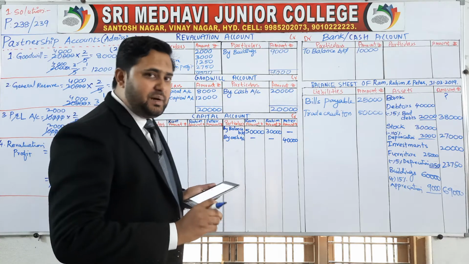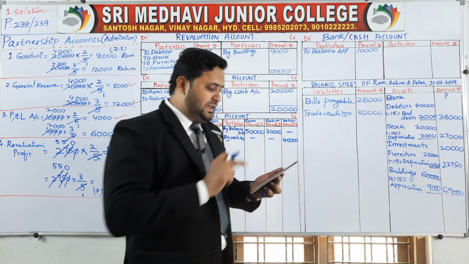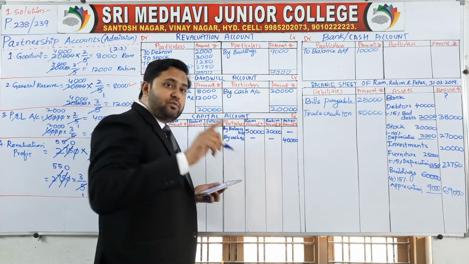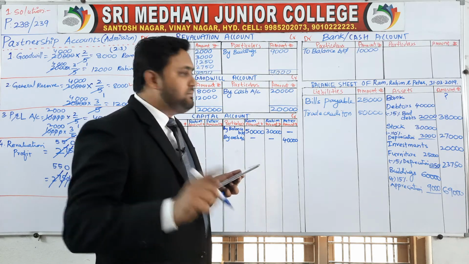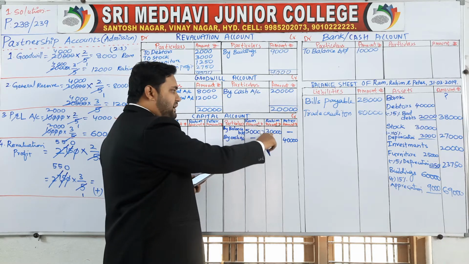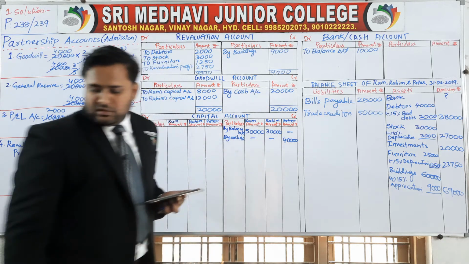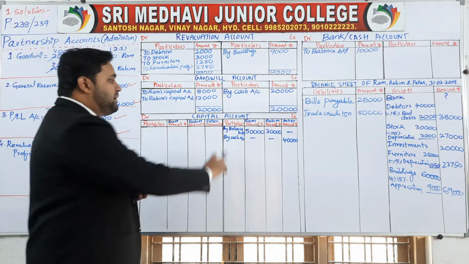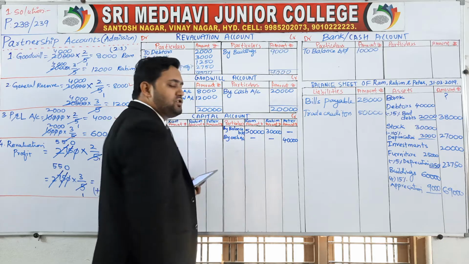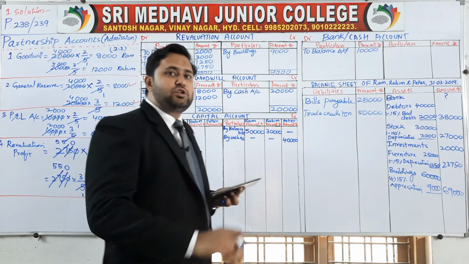From where did you get this balance? From liabilities. On liability sides, Ram balance is 50,000. On liability side, Rahim balance is 30,000. No balance of Peter. By cash account, Ram nil, Rahim nil, 40,000 rupees of Peter. Now Peter also admitted.